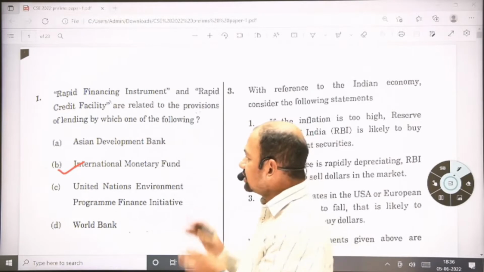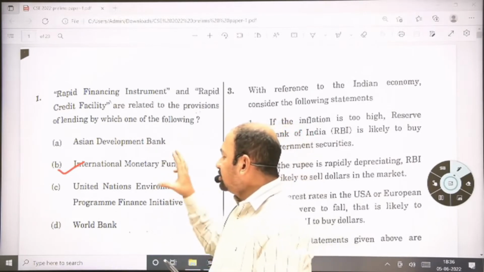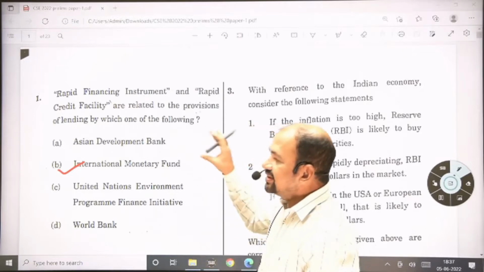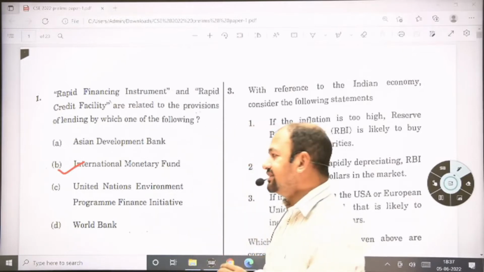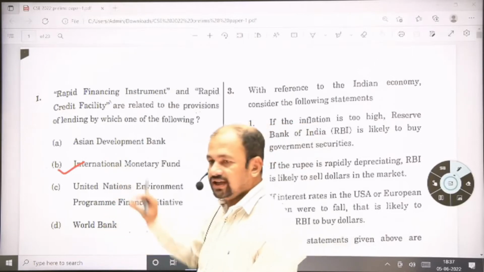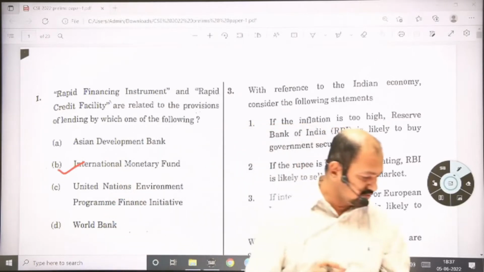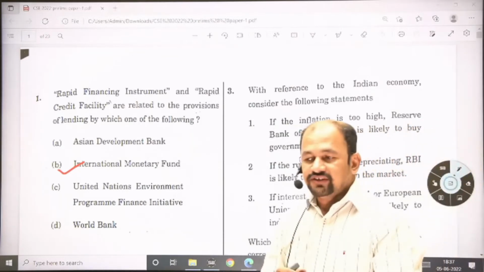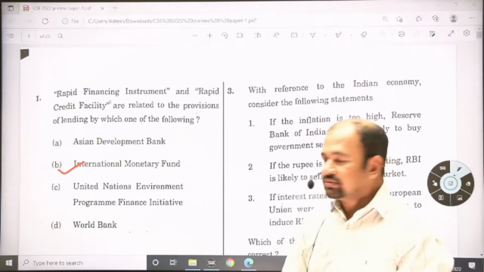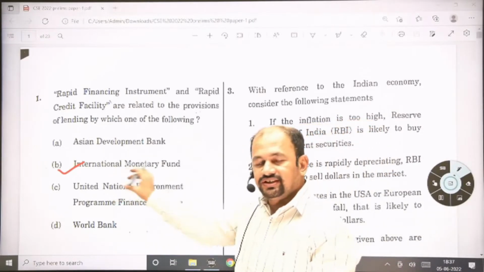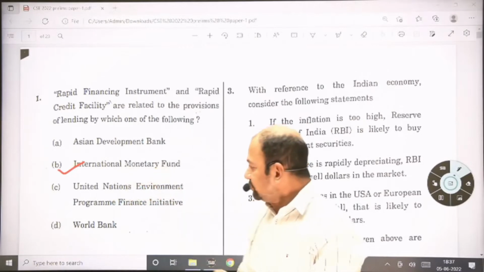Here you can also think in this way. If the question is related to financing, the financing organizations which are part of your syllabus are either the World Bank or the IMF. So you have to choose between the World Bank and the IMF. But if you are doing your current affairs regularly, you are aware of this answer. The answer is the International Monetary Fund.